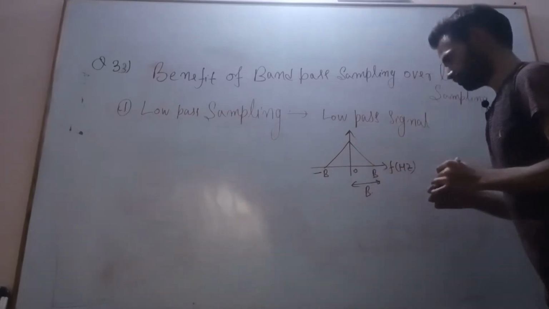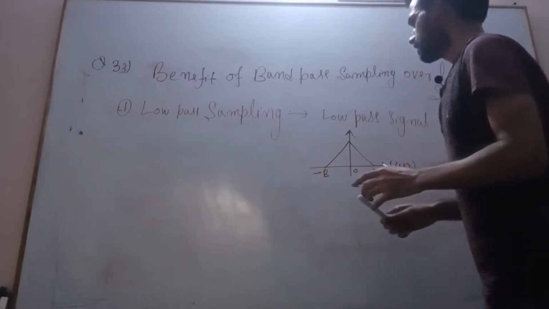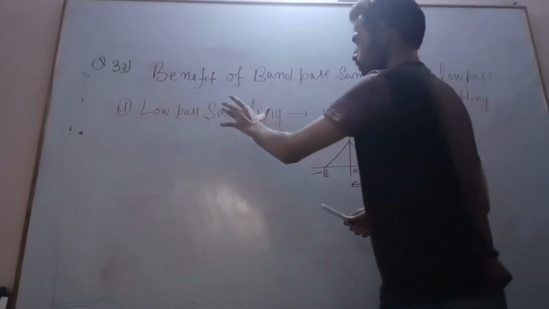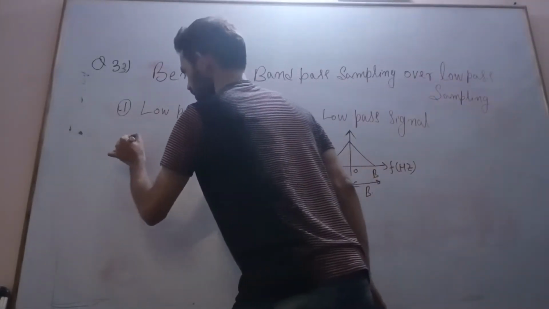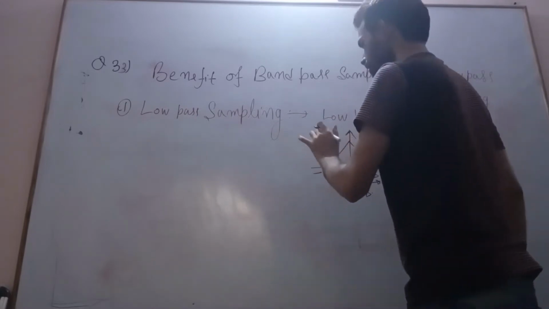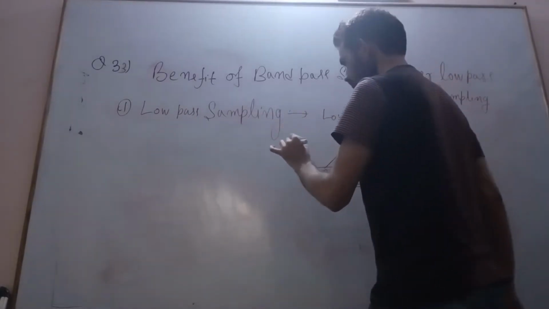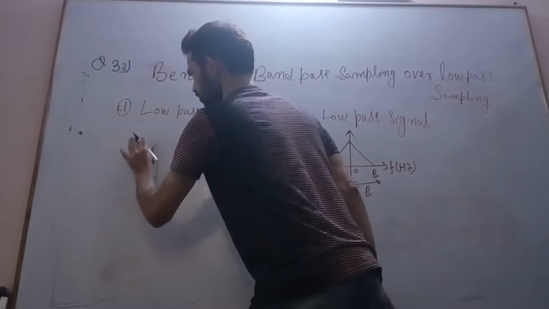Now we are going to see low pass sampling. As we know very well, sampling for a low pass signal is done by applying the Nyquist criteria, the Nyquist rate.